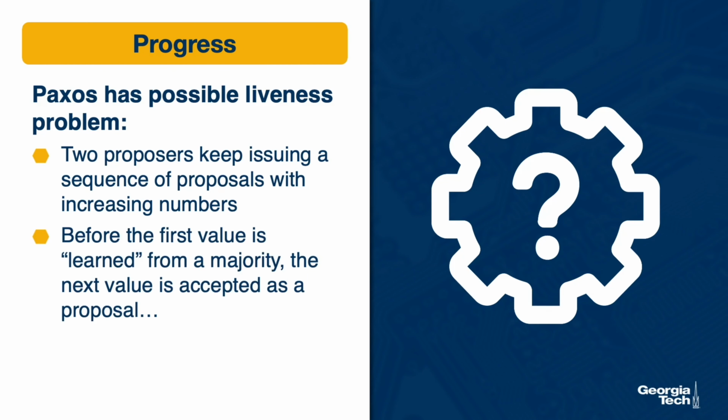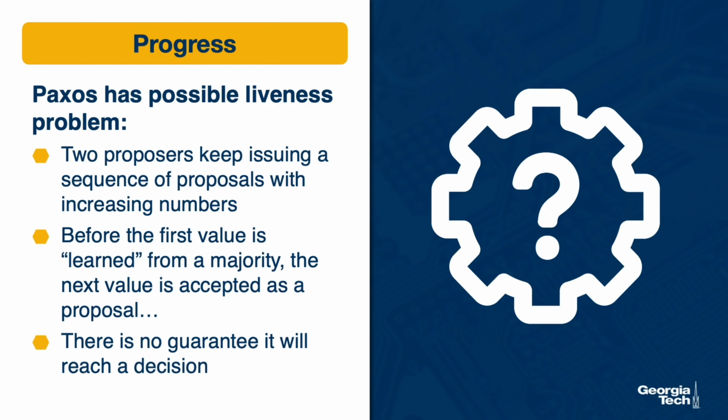If before the first value is accepted by the majority of the acceptors, or even learned by the majority of learners, the next value in the system comes in and is accepted as a proposal, then no node will receive a majority quorum for the previous value, and this previous value will not be learned. If this continues, then there is no guarantee that the system will reach a decision. There's no guarantee that the system will be making forward progress.